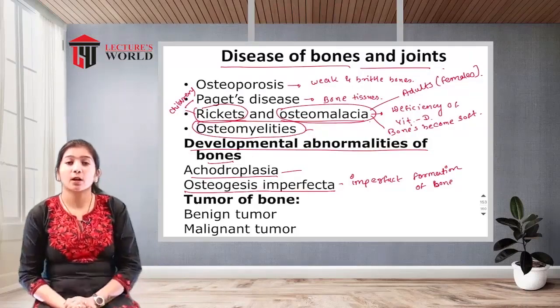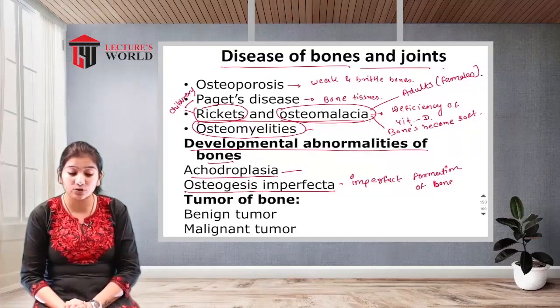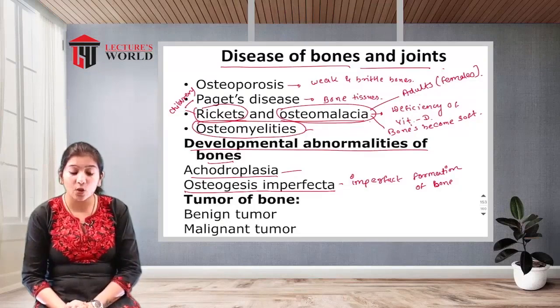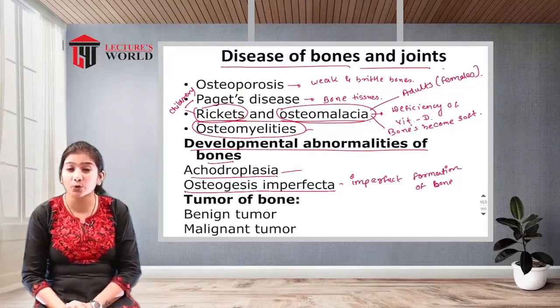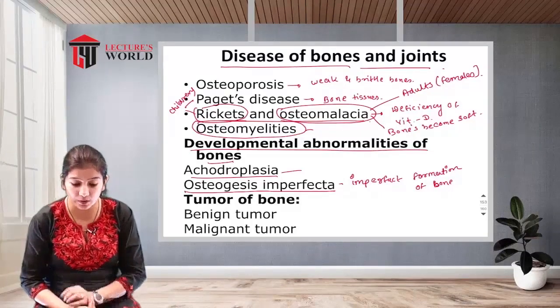During fetal life, if the bones are not properly formed, if the production or the structure of bone is not proper at the time of birth, it may lead to osteogenesis imperfecta. Osteogenesis is the process of bone formation. That's why it is known as imperfect formation of the bones.